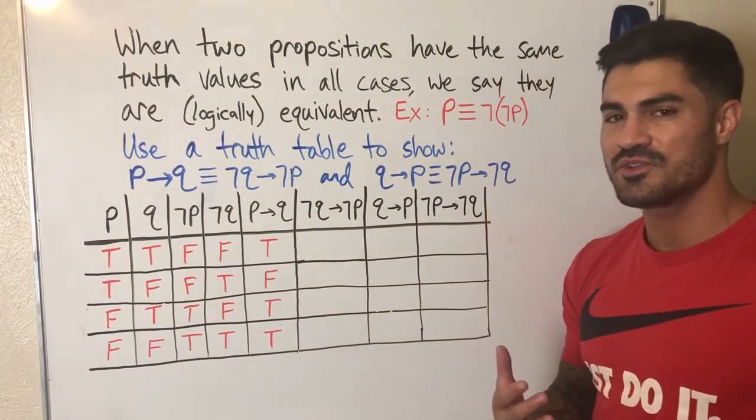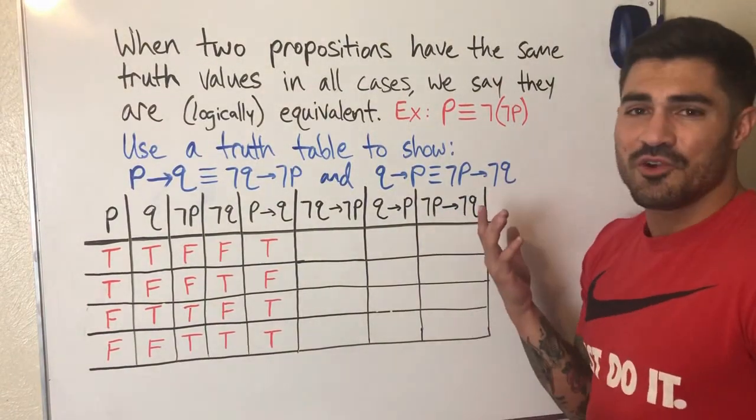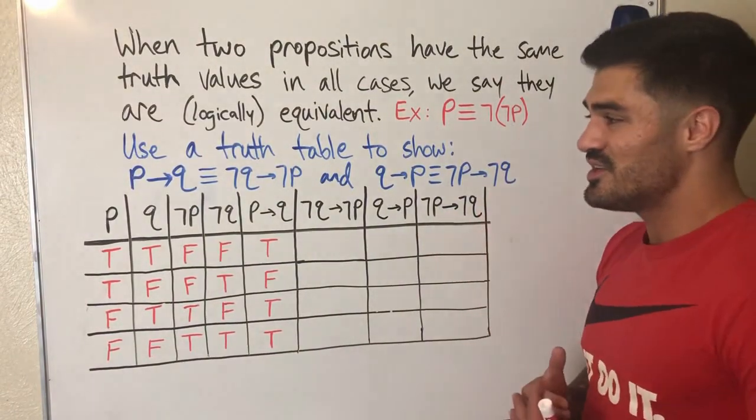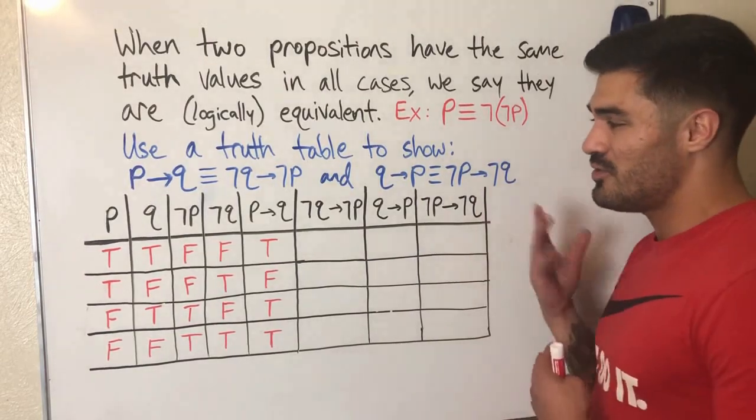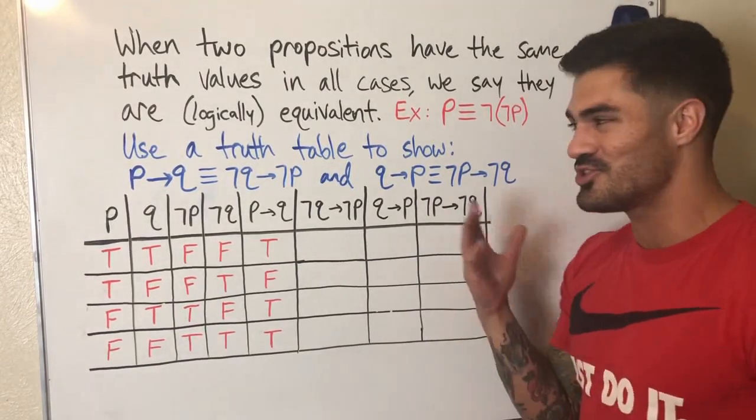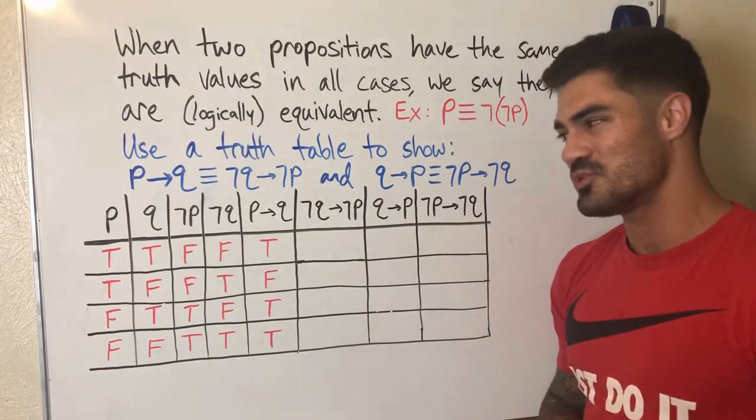It's not really that useful to us. But they each have their own name: converse, inverse. It's in a discrete math textbook, so I thought, you know what, I'll put it here. We'll get some extra practice with truth tables, but probably not going to see it much moving forward.